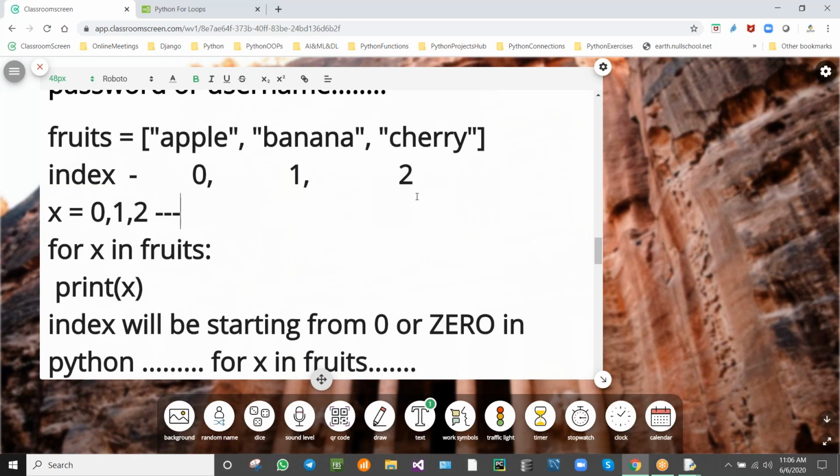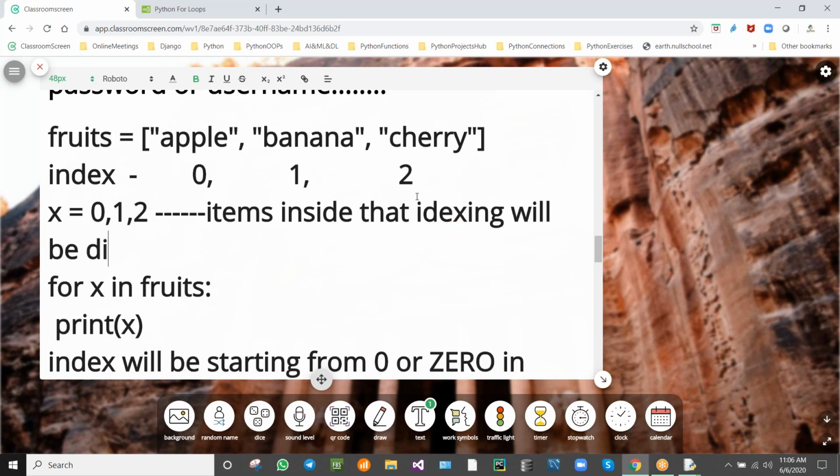Items inside that indexing will be displayed. So why is it that items inside the 1 will be displayed? What is fruits? Fruits is nothing but list data type. In list we are having 3 items, isn't it?